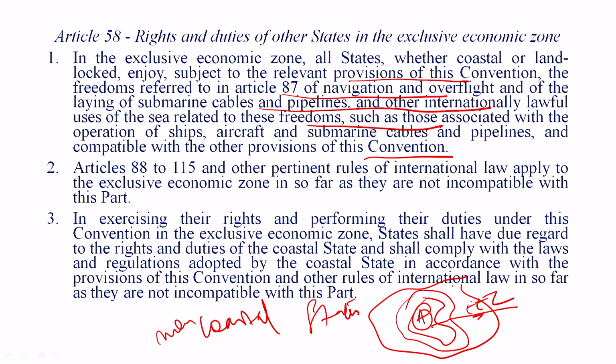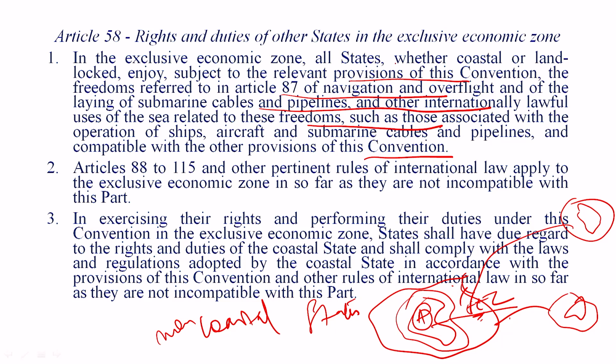So what kind of rights does it have, and what are the rights of the other parties or other countries over this area? So in the exclusive economic zone, all states, whether coastal, let's say this is another coastal state, but this is a landlocked state, okay. This is the coastal state. So they will also have some rights over here. This country will also have some kind of rights over here.